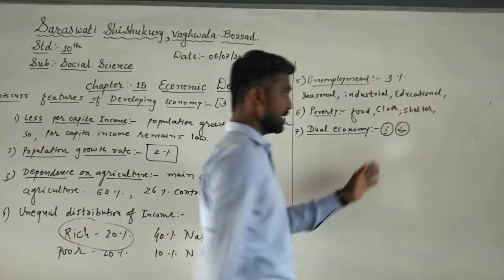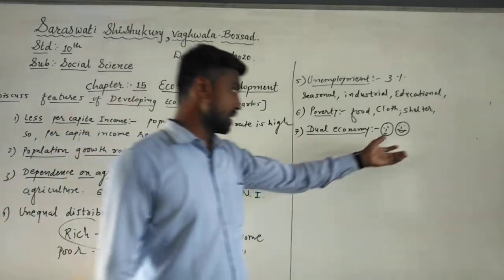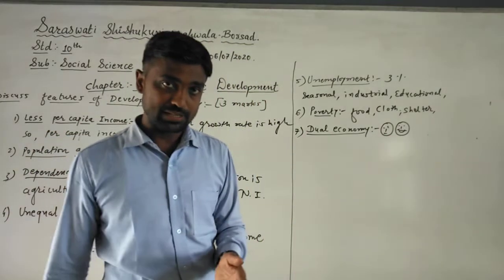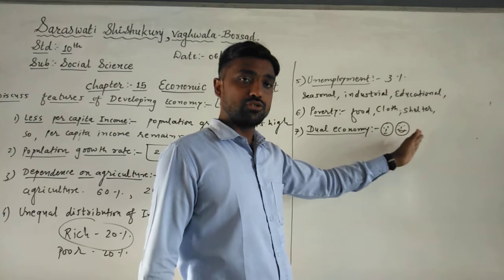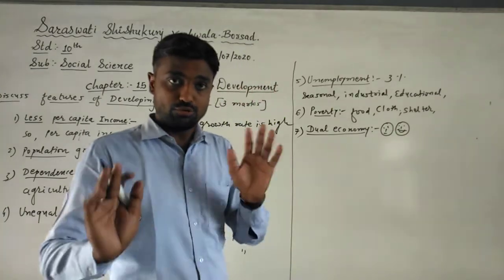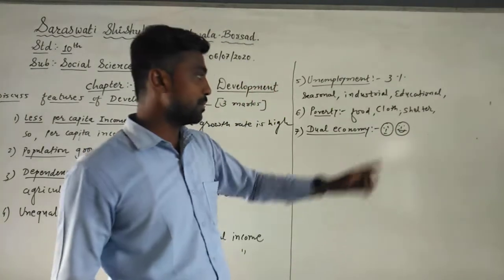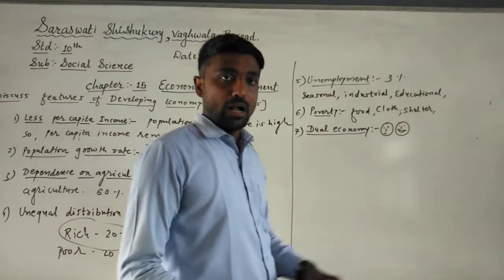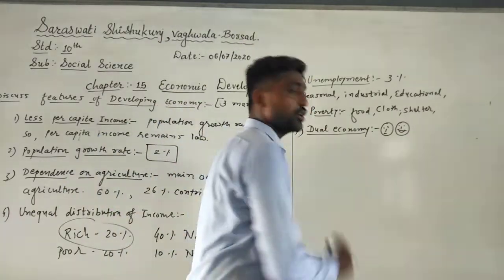On one side I have drawn a sad face and on the other side the happiest face, meaning one group of people is too happy and the other is too sad. To remember this point, just remember these two diagrams. Understood?